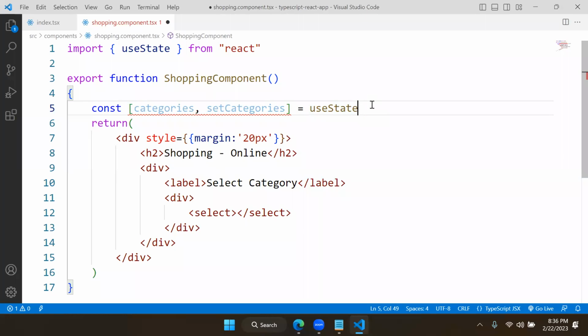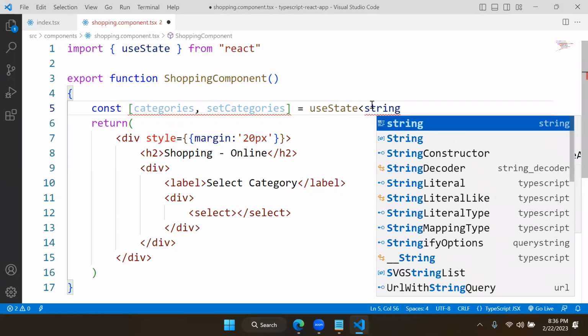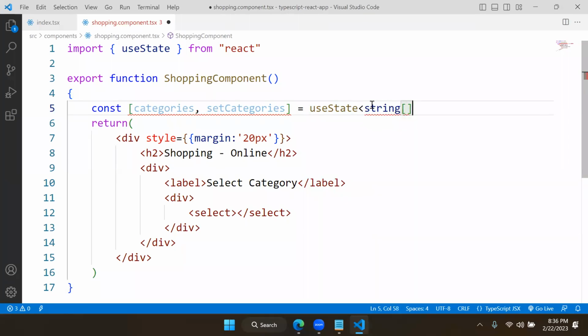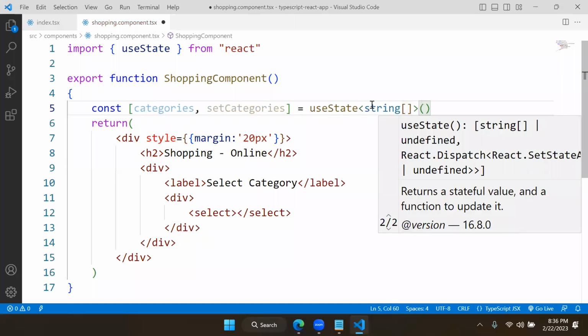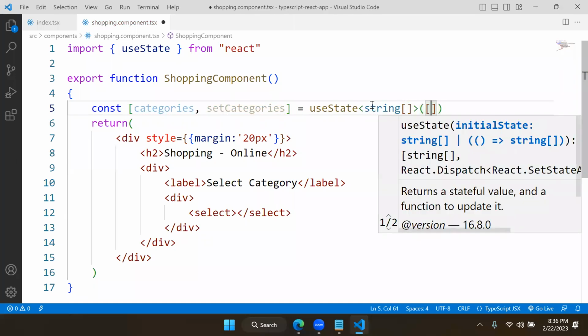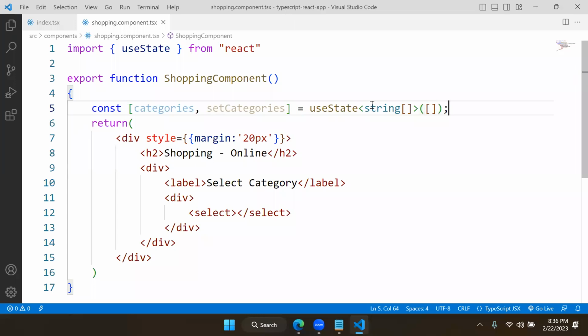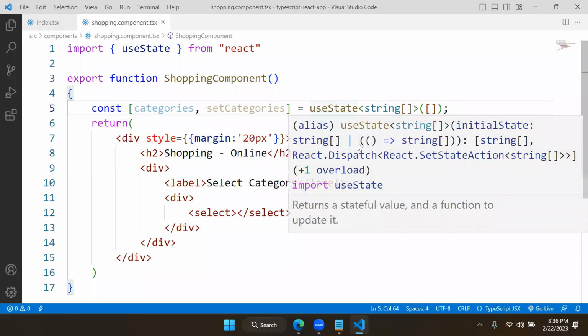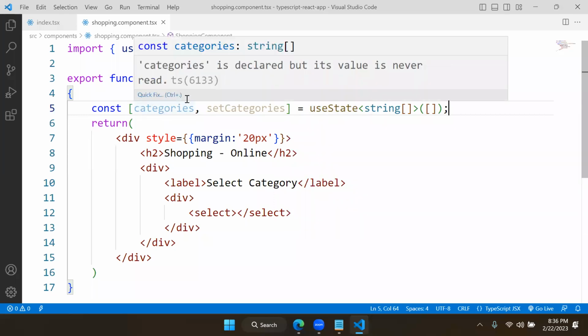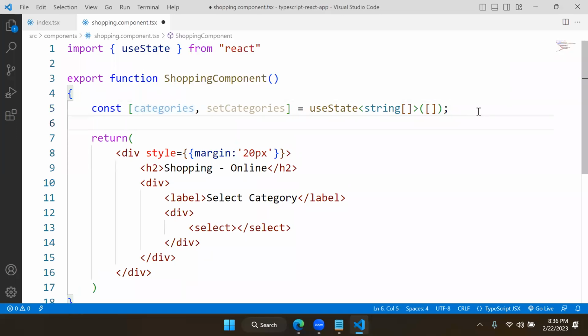Then you have to configure the generic type. What? It is a string type array we are expecting. That means we are expecting what type here? It is expecting a string type array. It is expecting an array, but that array is what type? String. Now categories is what type? Categories is a string type array. This is how we need to declare. This is the change in designing state. Earlier, we don't need to mention the type, but here we need to define the type.